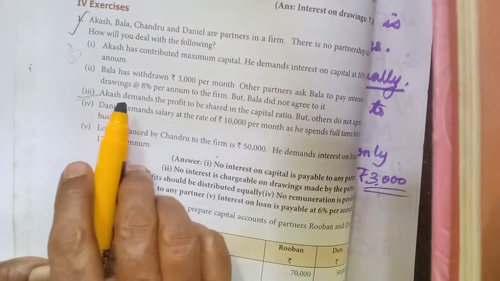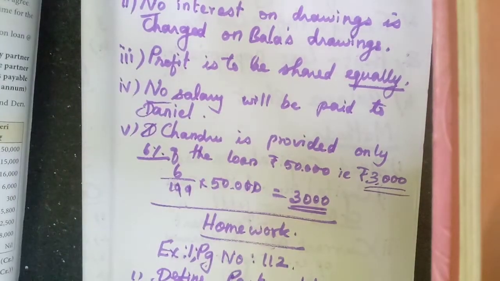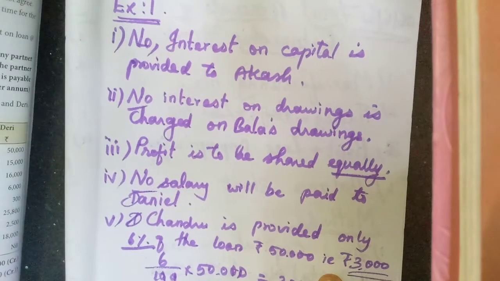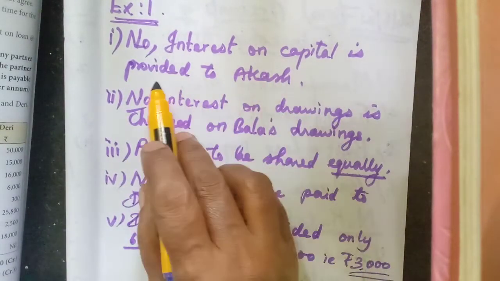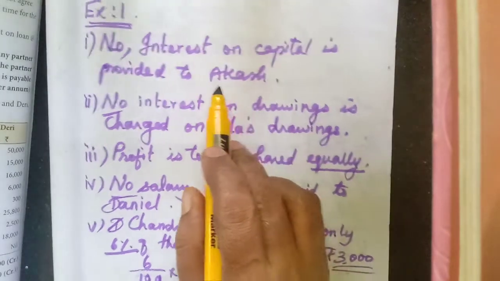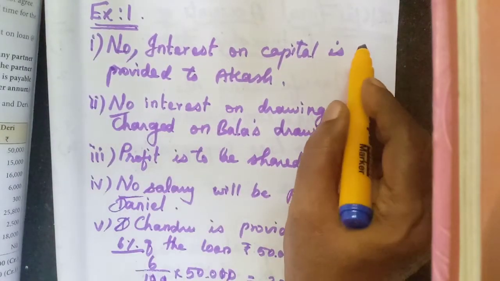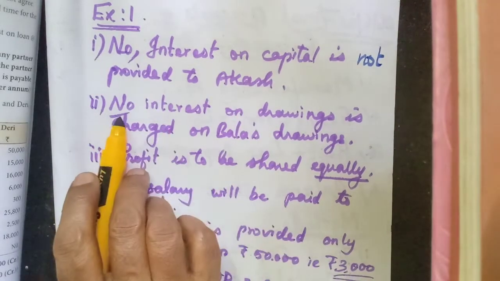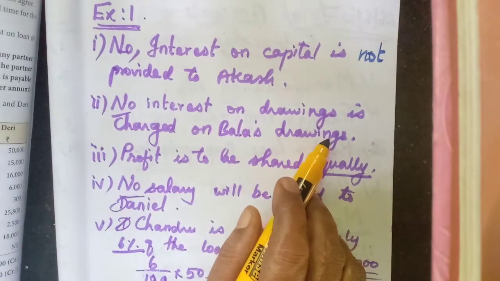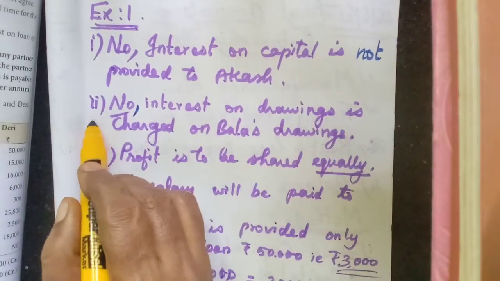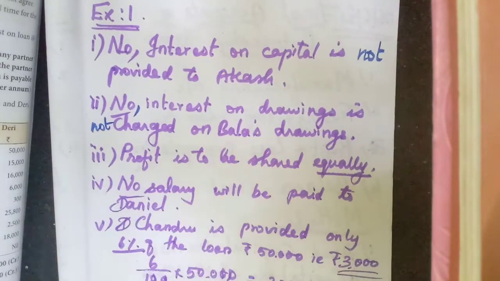We have completed one exercise and one illustration. It is written like this. Answer: you have to write as a statement. No interest on capital is provided to Akash. No interest on drawings is charged on Bala's drawings.